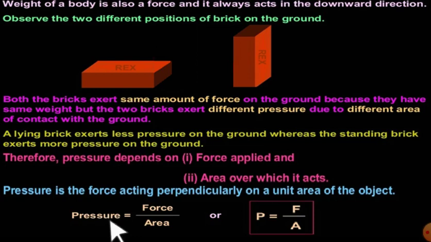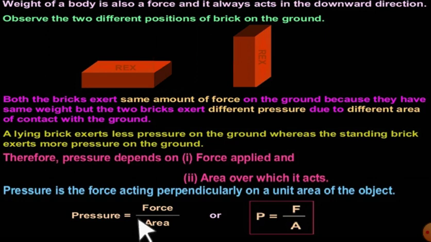So pressure may be defined as the force acting perpendicularly on a unit area of the object. We may define pressure as thrust per unit area. Thrust means perpendicular force. Or simply, pressure may be defined as perpendicular force per unit area. So the perpendicular force, thrust, will be in the numerator, and area will be in the denominator. So what will be the SI unit of pressure?